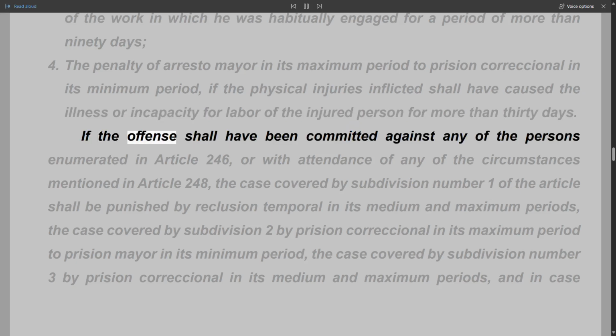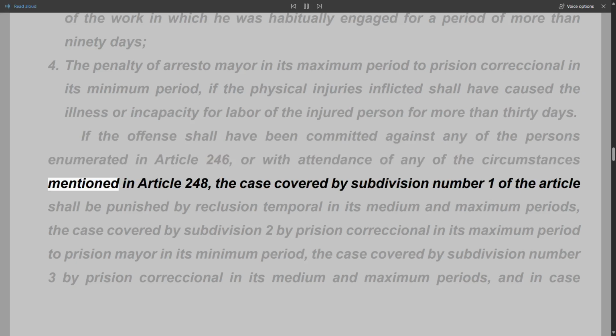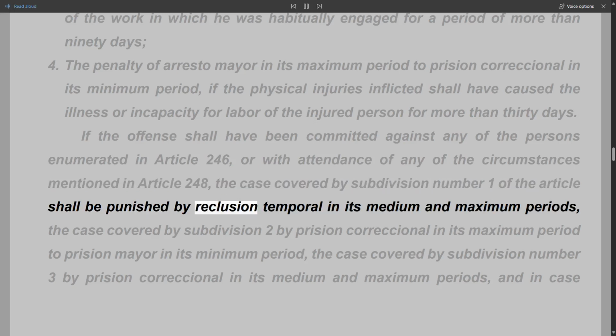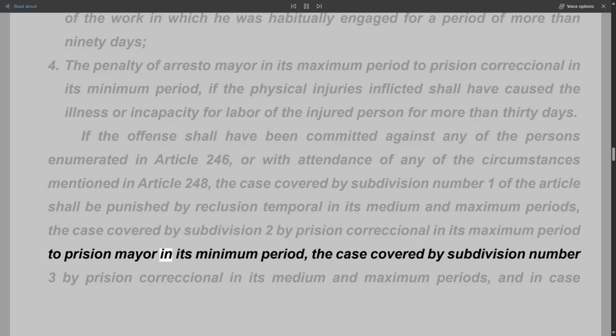If the offense shall have been committed against any of the persons enumerated in Article 246, or with attendance of any of the circumstances mentioned in Article 248, the case covered by subdivision number 1 of the article shall be punished by reclusion temporal in its medium and maximum periods. The case covered by subdivision 2, by prision correccional in its maximum period to prision mayor in its minimum period.